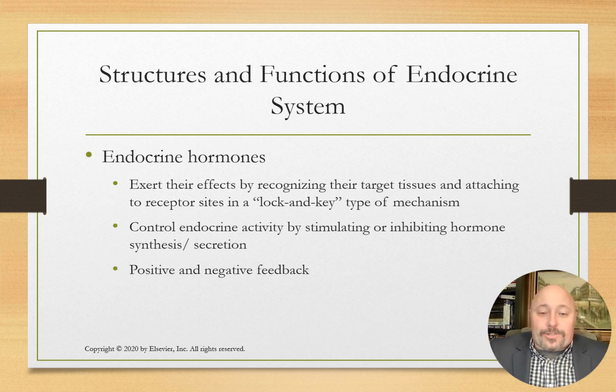Endocrine hormones exert their effects by recognizing their target tissues and attaching to receptor sites in a lock and key type of mechanism. They control the endocrine activity by stimulating or inhibiting hormone synthesis and secretion, which creates both positive and negative feedbacks.